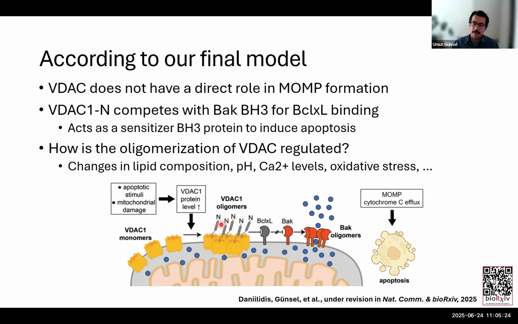The N-terminal helix of VDAC can get exposed to the cytosolic side of the mitochondria, and this competes with BAK for BCL-XL binding. In the end, BAK stays free when BCL-XL is inhibited, and the pore formation occurs. So here, VDAC, as a sensitizer protein, is inducing apoptosis upon specific signal.